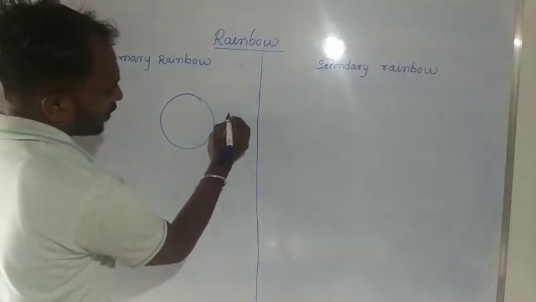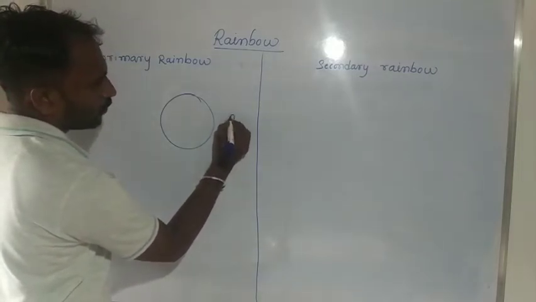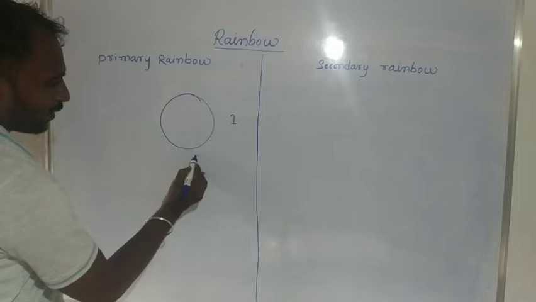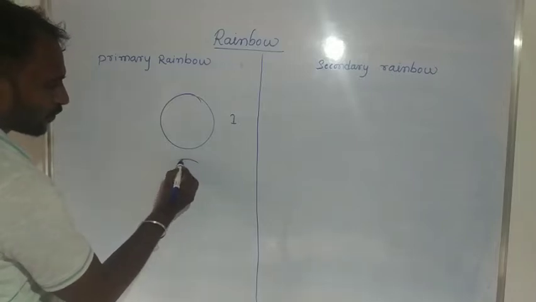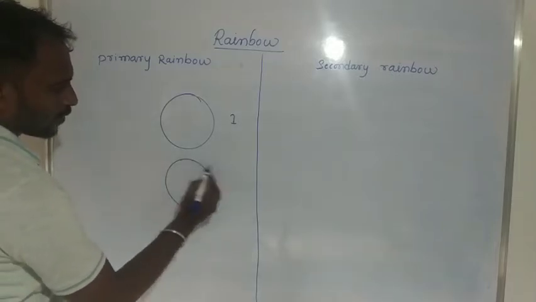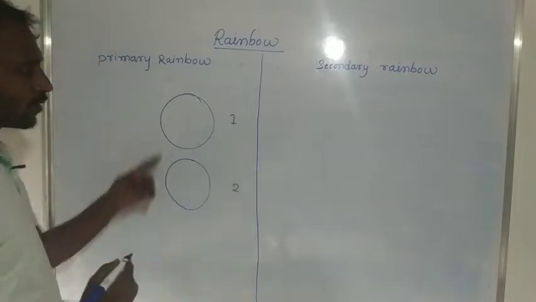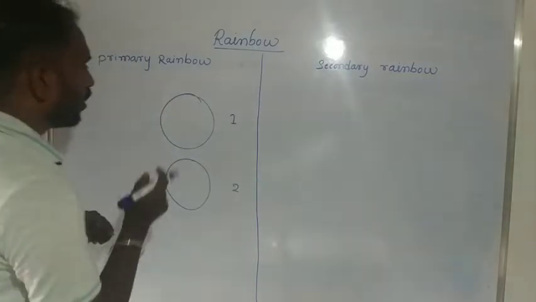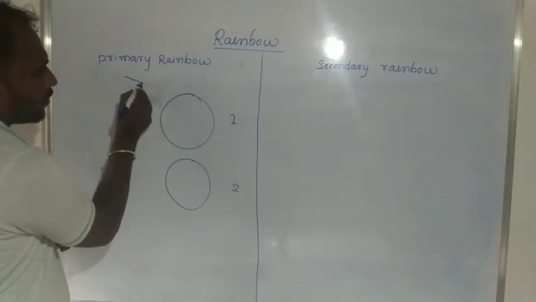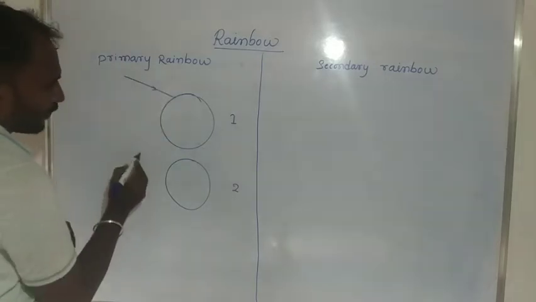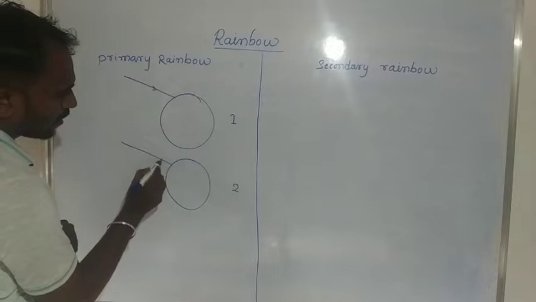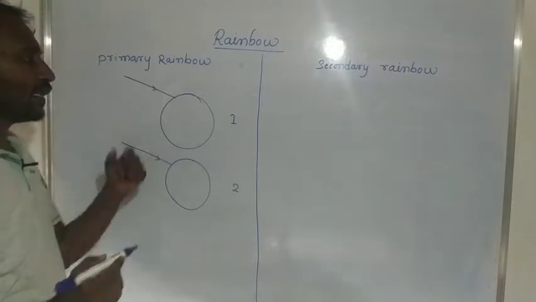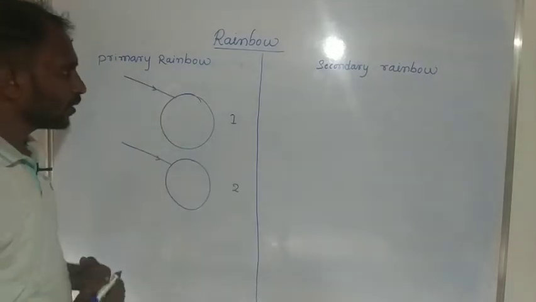This one is the first water drop and this one is the second water drop. And this is the sunlight rays. These sunlight rays are incident on the water drops.